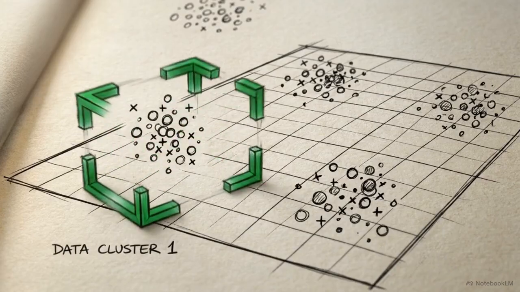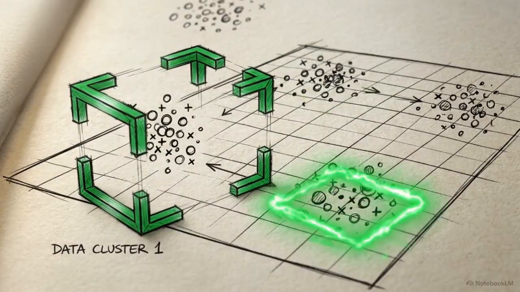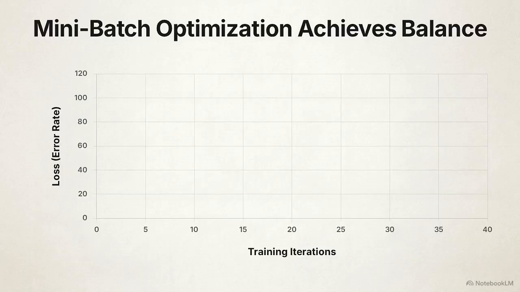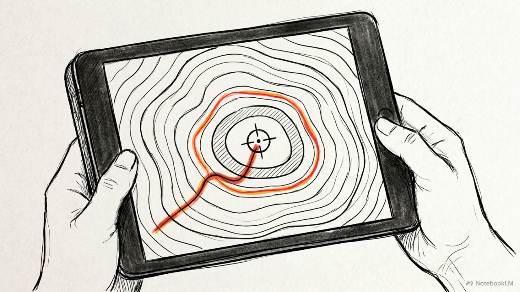Instead of taking the whole dataset or just a single point, it processes small, manageable chunks of data at a time. Mini-batch balances the computational efficiency of the batch method with the trap-escaping kinetic noise of SGD. Ultimately, gradient descent is an iterative process where active calibration and navigation determine how close the model will ever get to its lowest potential error.